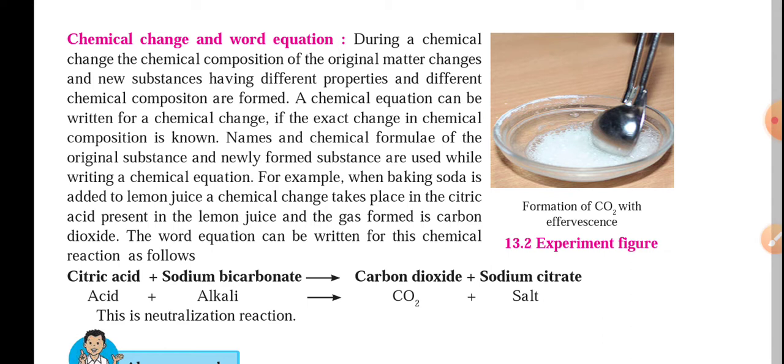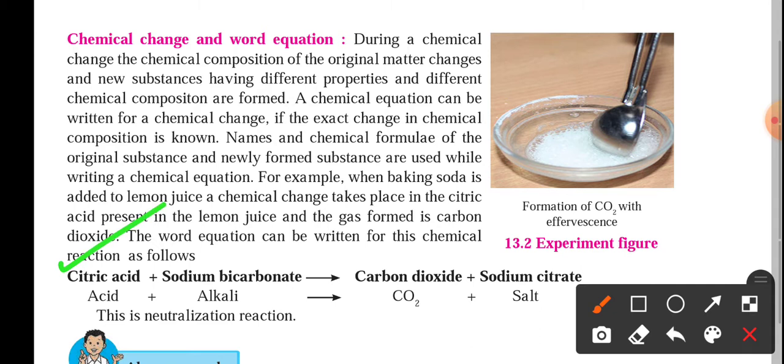Here, one example they have taken is citric acid reacting with sodium bicarbonate, or sodium bicarbonate is added to the citric acid.